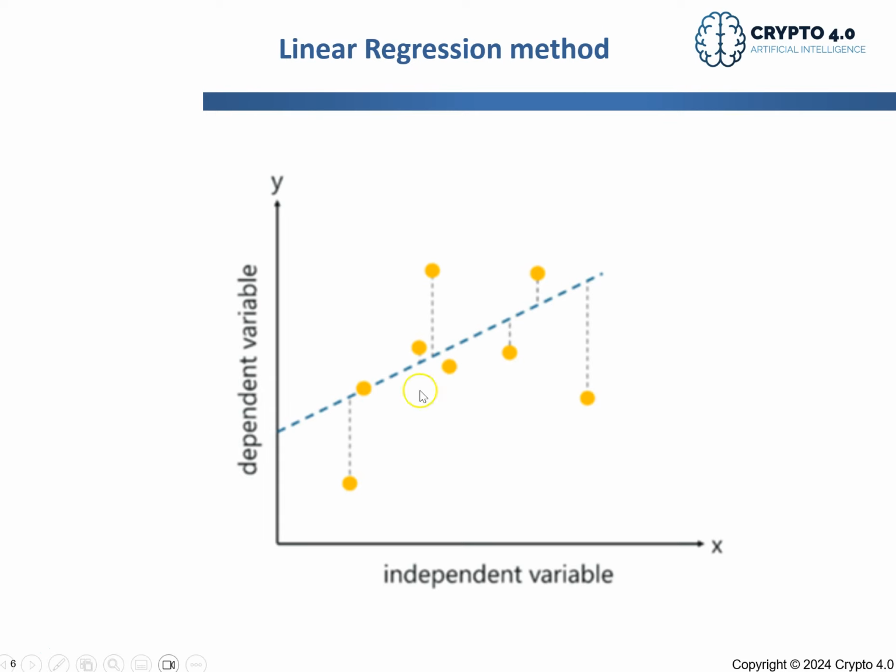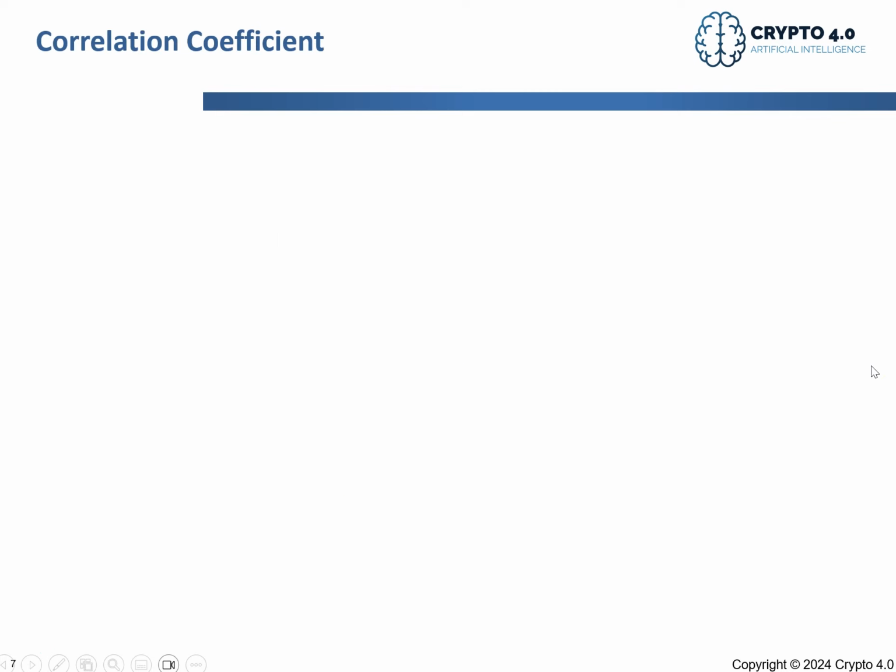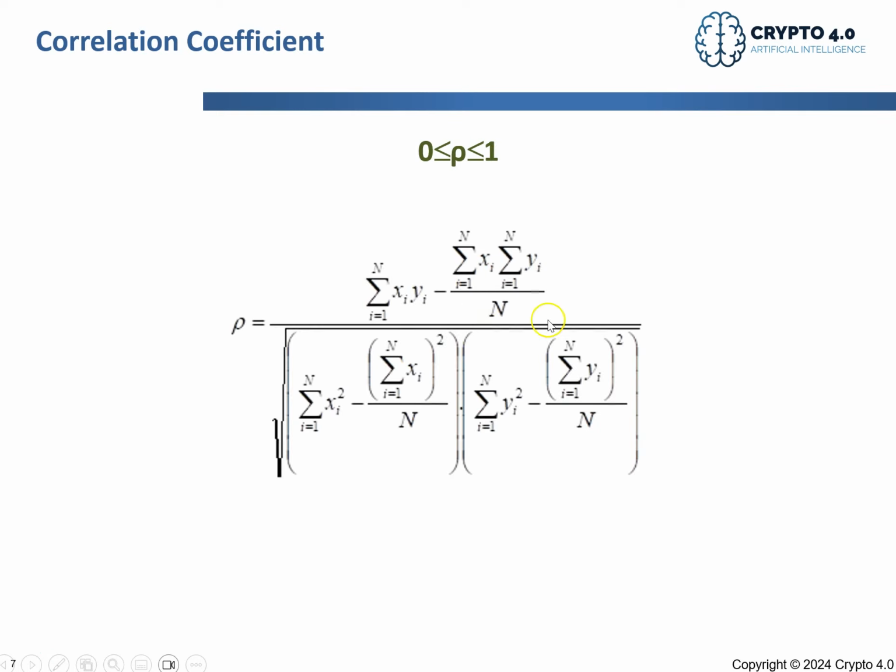This linear regression indeed has some important parameters. One of the important parameters is what we call the correlation coefficient. This is very important because the value of this correlation coefficient is between 0 and 1. Closer to 1 means there is a very good correlation between the independent variable and the dependent variable. That means the error of your measurement is very low. And that's basically the equation that you consider to calculate this value. This is automatically calculated in many software packages. Even in Excel you can get this value for your regression model.